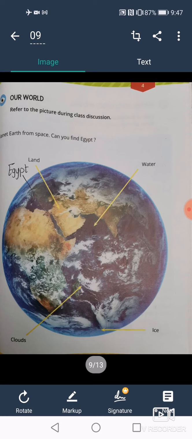Planet Earth from space. This is a picture of our planet, the Earth, taken from a satellite. Do you remember what satellite means? We said before that a satellite is a camera in space. It can take pictures of stars and galaxies, and it also can take pictures of the Earth, our planet. So this is a satellite picture of our planet, the Earth.